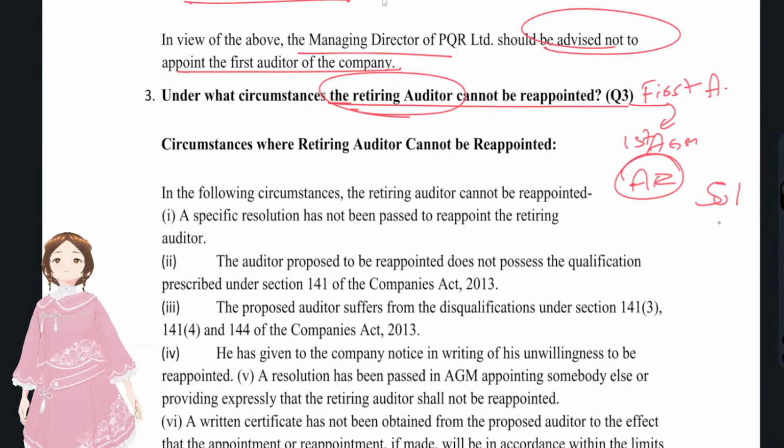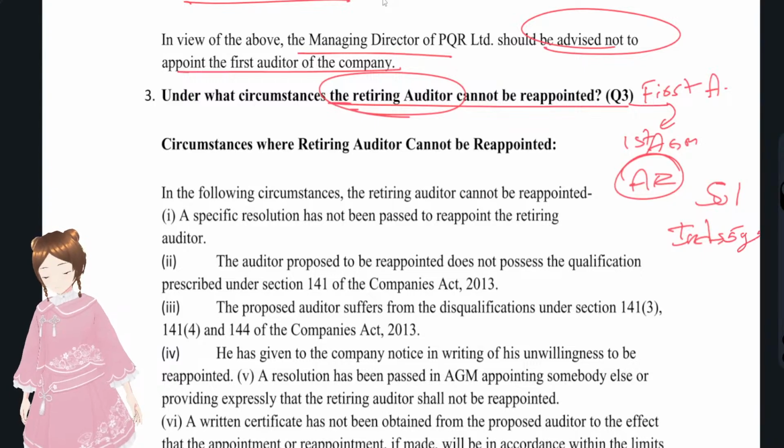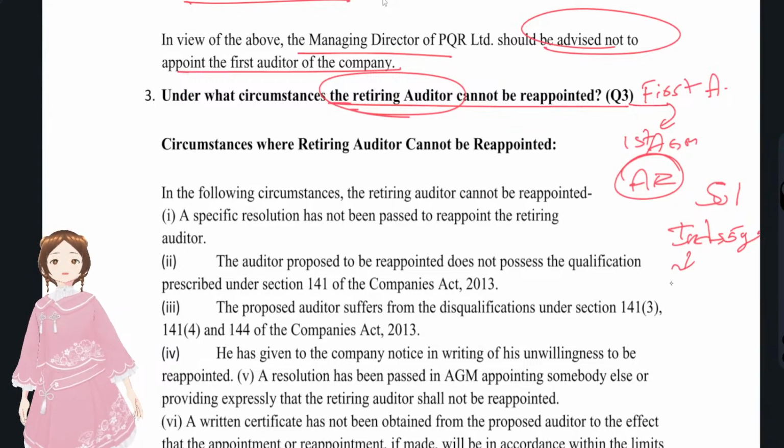If it's an individual, after 5 years, in the 6th AGM of the company, he would be the retiring auditor, right?